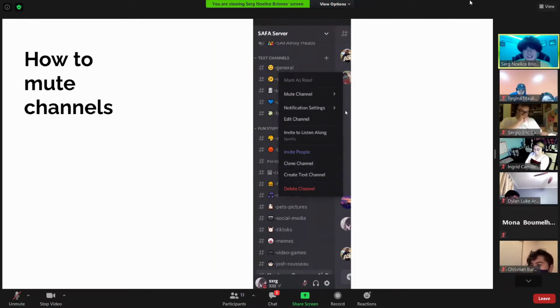Notification settings. This is where you can edit whether you get notifications for any message, or if you only get notified when you're mentioned with the at and your name. Then there are some other things right here, but that's how you mute a channel.